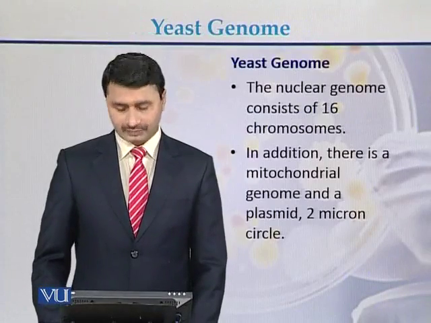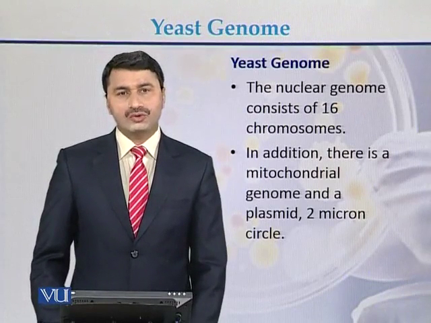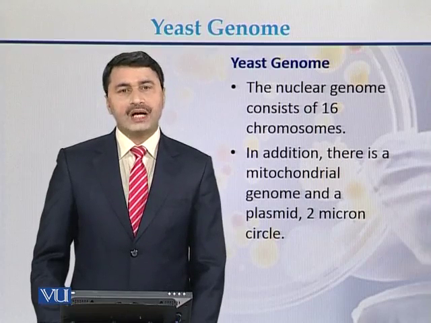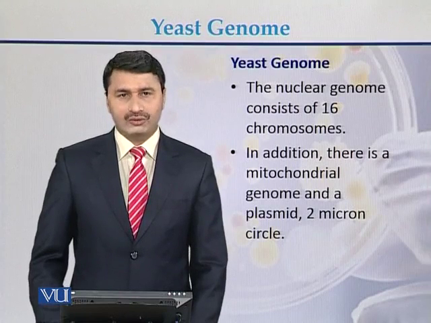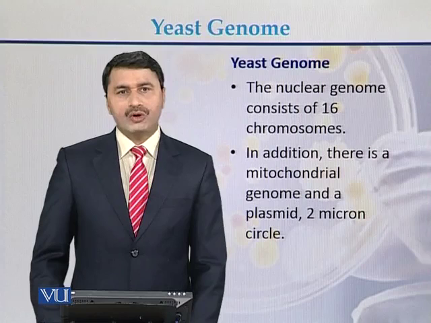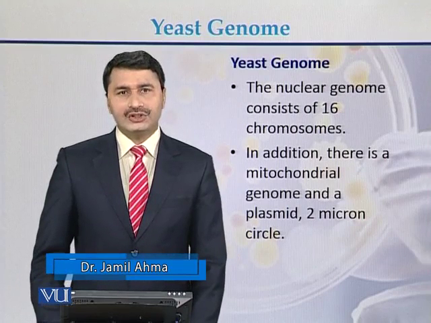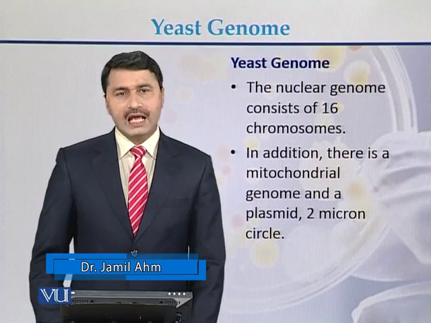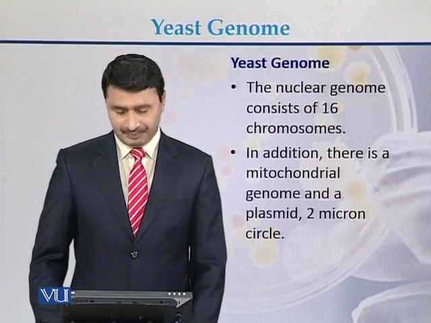Yeast genome. Yeast genome consists of 16 chromosomes. In addition to 16 chromosomes, there is a mitochondrial genome as well as a plasmid of 2 micron. So the genome of the yeast consists of 16 chromosomes, which are present in the nucleus region. In addition to chromosomes, there is a mitochondrial genome as well as a small plasmid, which is called the 2 micron plasmid.